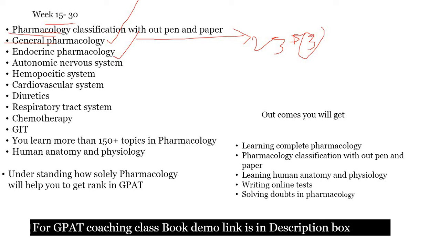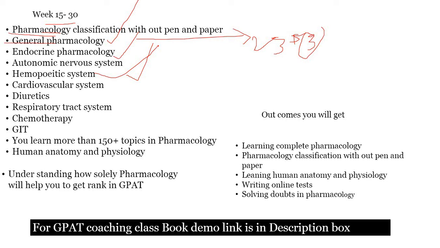At the same time, the autonomic nervous system. In the autonomic nervous system, you need to focus on the complete M1, M2, M3 receptors, as well as the sympathetic nervous system. Glaucoma and some other important topics are also there. You need to focus completely on the autonomic nervous system. And the hemopoietic system, which majorly deals with blood coagulants, antifibrinolytic agents, blood thinners, different types of hemopoietic agents and blood clotting factors. You need to focus completely on the hemopoietic system as well.